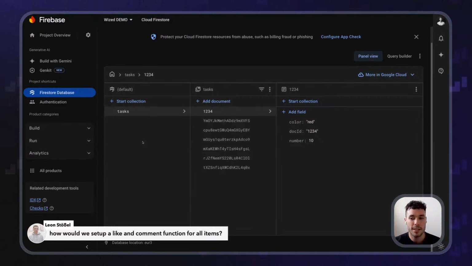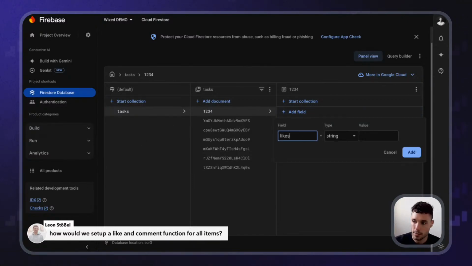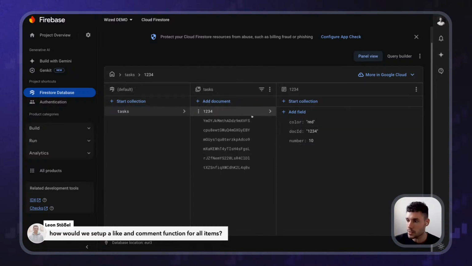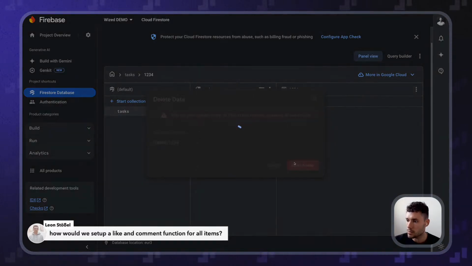Let's imagine, because for example, for likes, you may want to have two different systems. One system where you only count the likes, but you don't keep track of who liked it, right? You just say, okay, this has 10 likes, 15 likes, 20 likes. And if you hit like, you just bump it up one number, right? 21, 22, 23. Or maybe you want to actually keep track of everyone who liked this, right? If you wanted to just store the value, you would simply have something like likes. Actually, let me remove this field. I don't want to use this document. So off it goes.